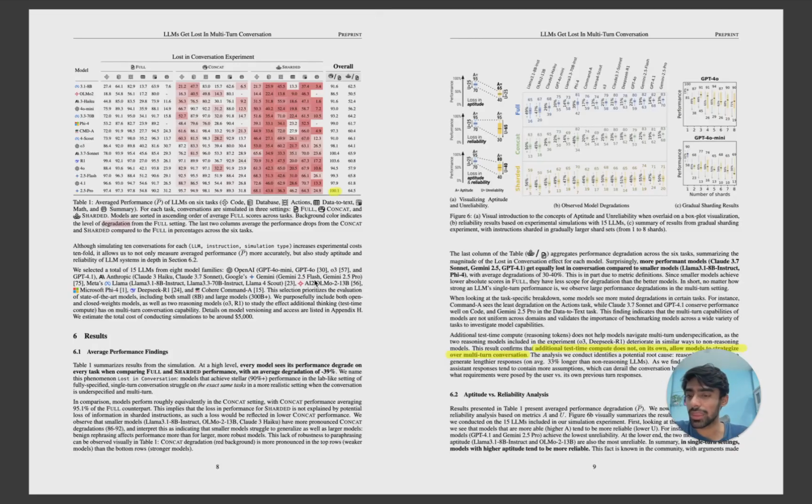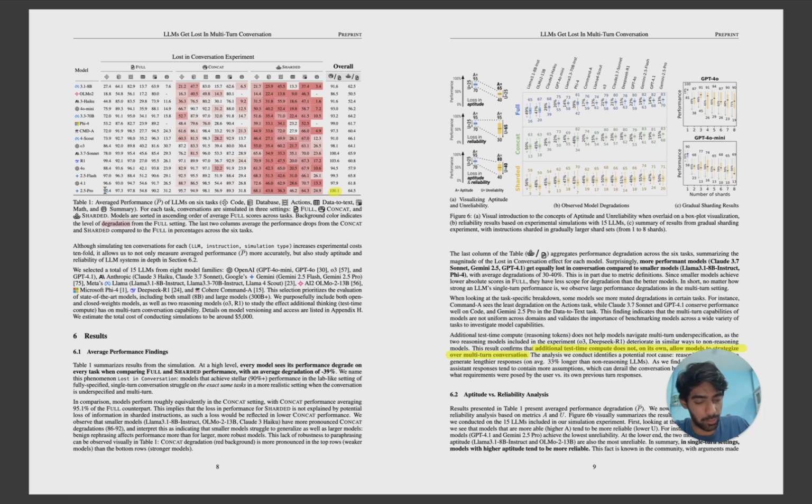I think they have selected 15 LLMs: OpenAI GPT-4o mini, 4o, o3, o4, GPT-4.1, Claude 3 Haiku, 3.7 Sonnet, Gemini 2.5 Flash, 2.5 Pro, Meta Llama, DeepSeek R1, Cohere's Command A, a whole lot of LLMs. Now let's see, guys, what is happening here. I think, yeah, so Llama 3.1 8B is having a degradation score from 27.5 to 21.7. So if you guys are thinking this is less, you need to see the other models.